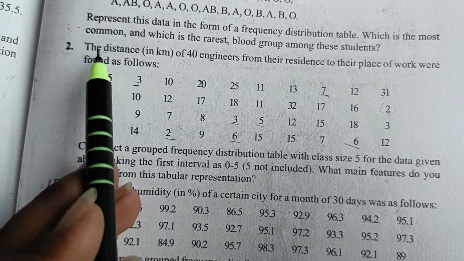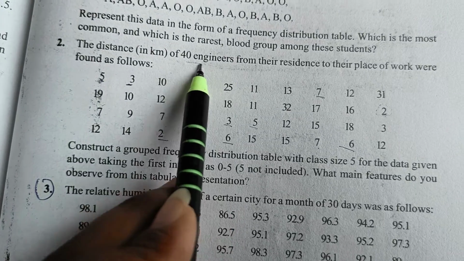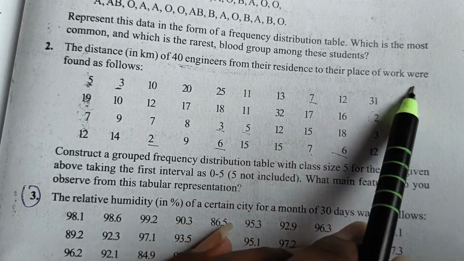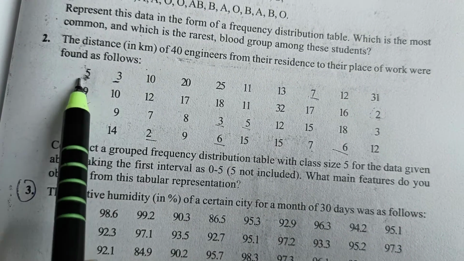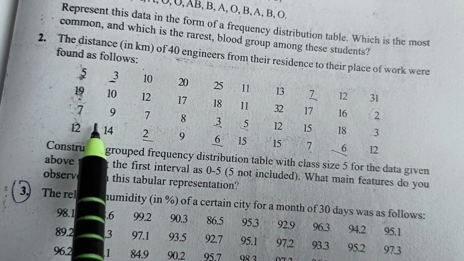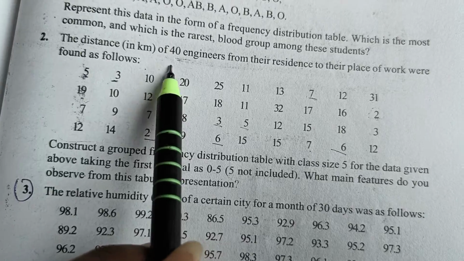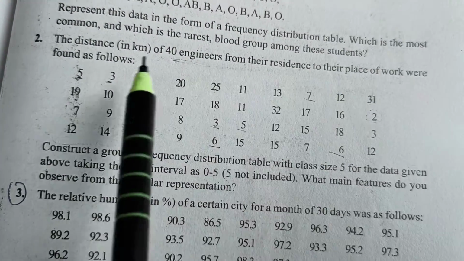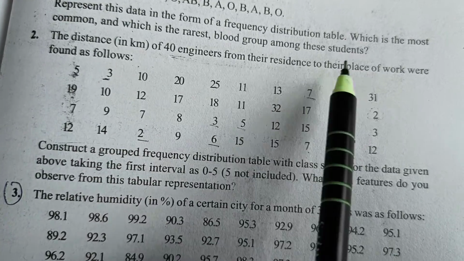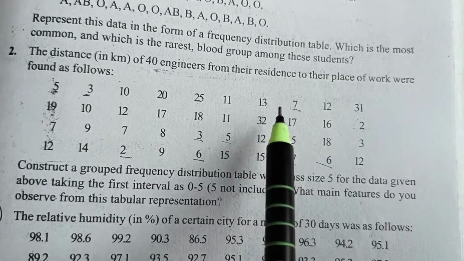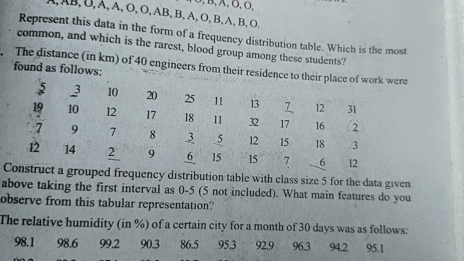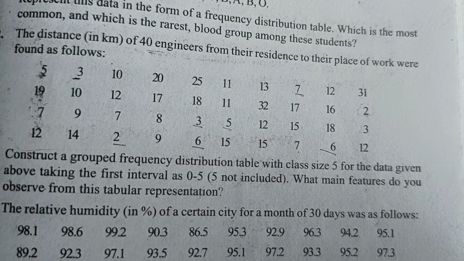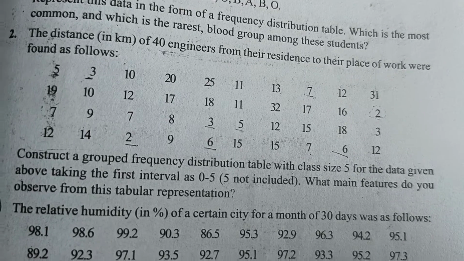Now see, this is the question. The distance in kilometers of 40 engineers, total there are 40 engineers, from their residence to their place of work were found as follows. Now this is the distance. Total 40 engineers are there, and this is the distance between their residence and their place of work. Now what do you want to find? Question number 1 is find the probability that the engineer is living within 7 kilometers. Okay, within 7 kilometers you want to find.